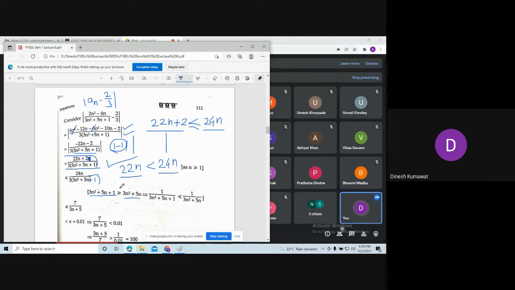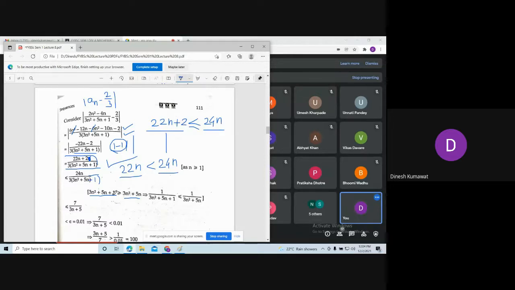Among these two, which one is the bigger one? 3n² + 5n + 1, obviously, because here we are adding 1 to this natural number. So this left hand side is bigger than or equal to the right hand side.